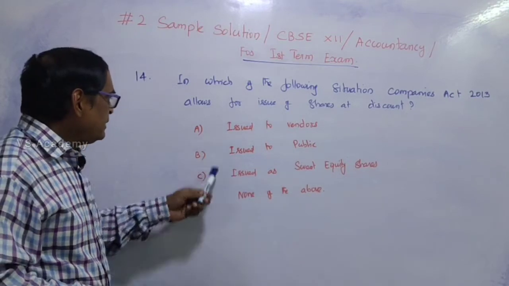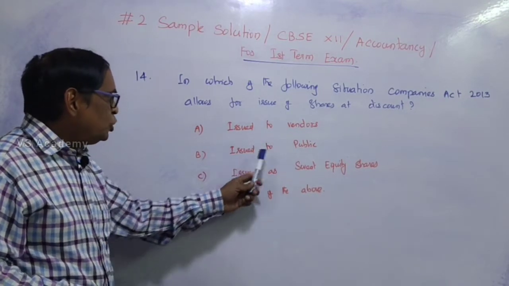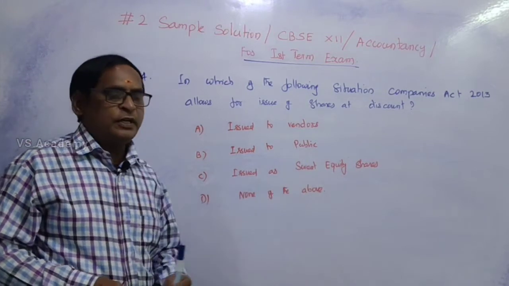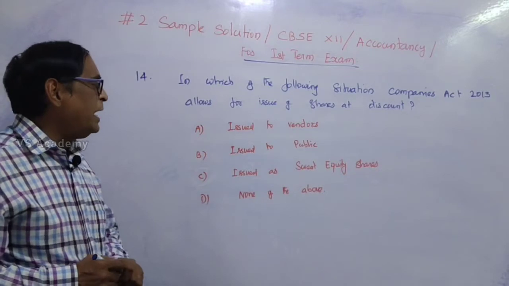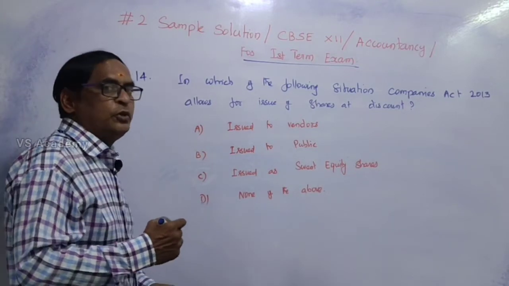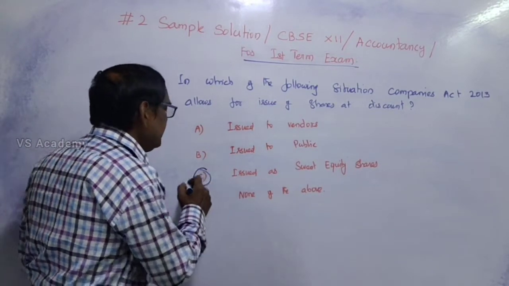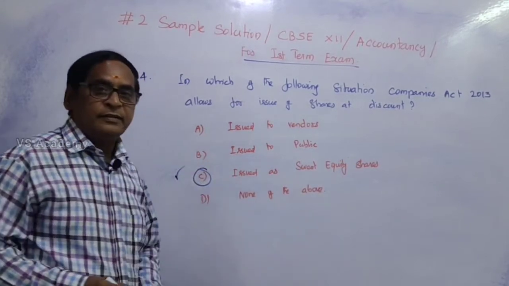So, what are the answers given? Issued to vendors, issued to public, issued as sweat equity shares. That is a correct answer. None of the above is not the answer, but issued as sweat equity shares. It can be issued at a discount. So, answer C is the correct answer.